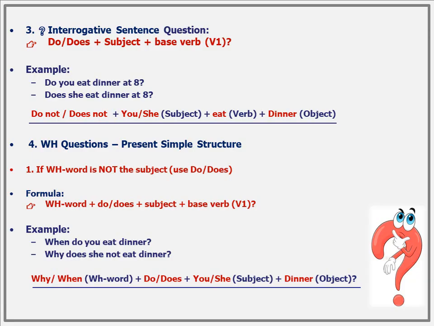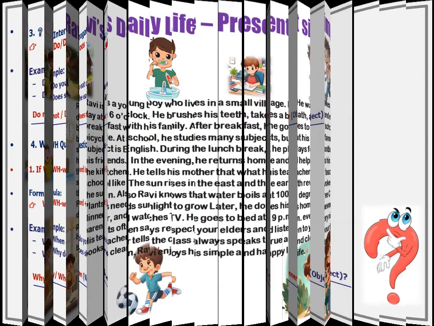You can write in your copy and do the worksheet. Example. When do you eat dinner? Why does she not eat dinner? When, the WH word, plus do/does plus you/she, the subject, plus dinner, the object. So we complete our present tense learning. Now next we read and understand a paragraph, a story of present simple.